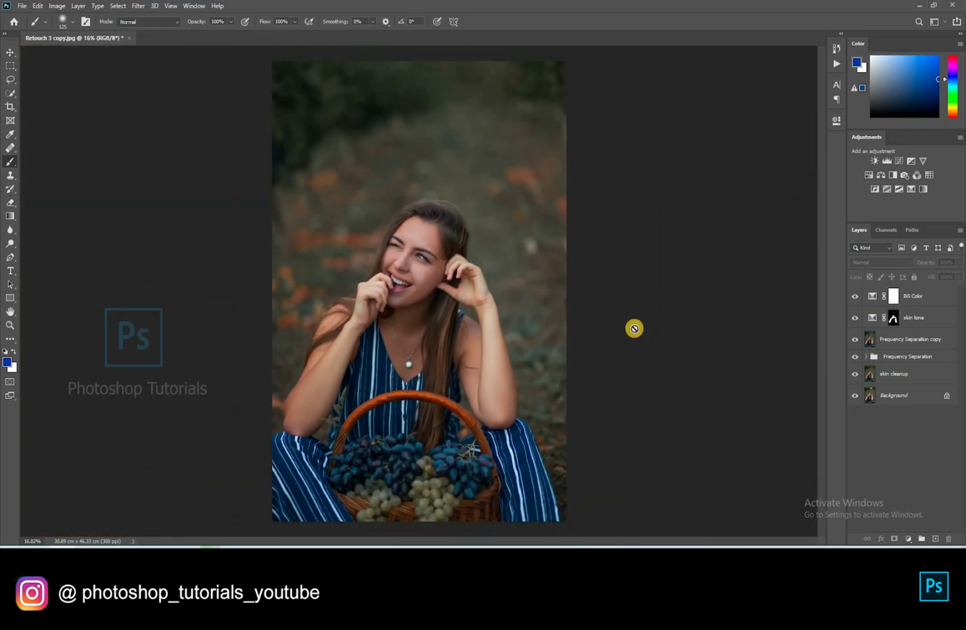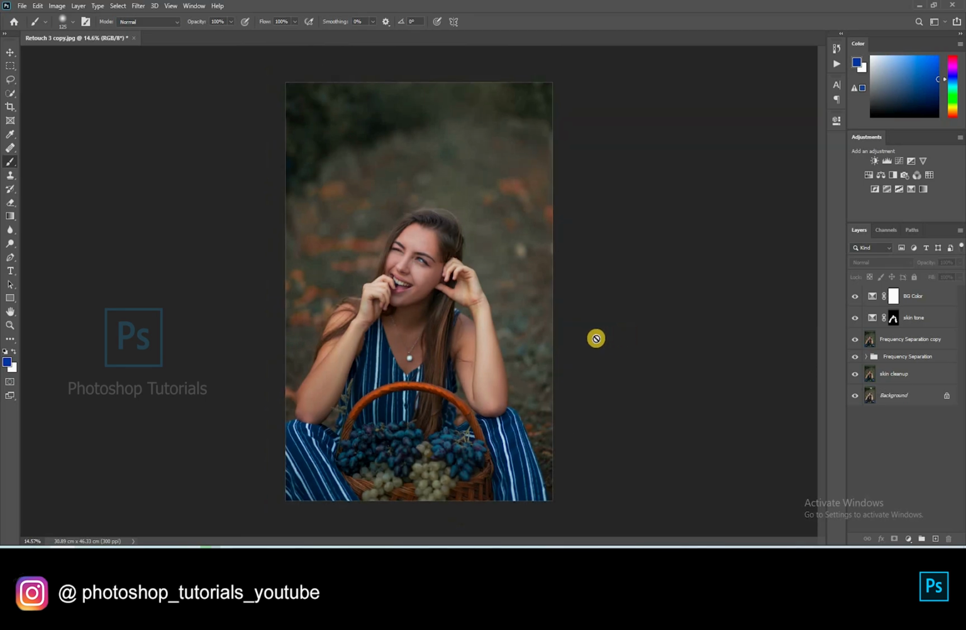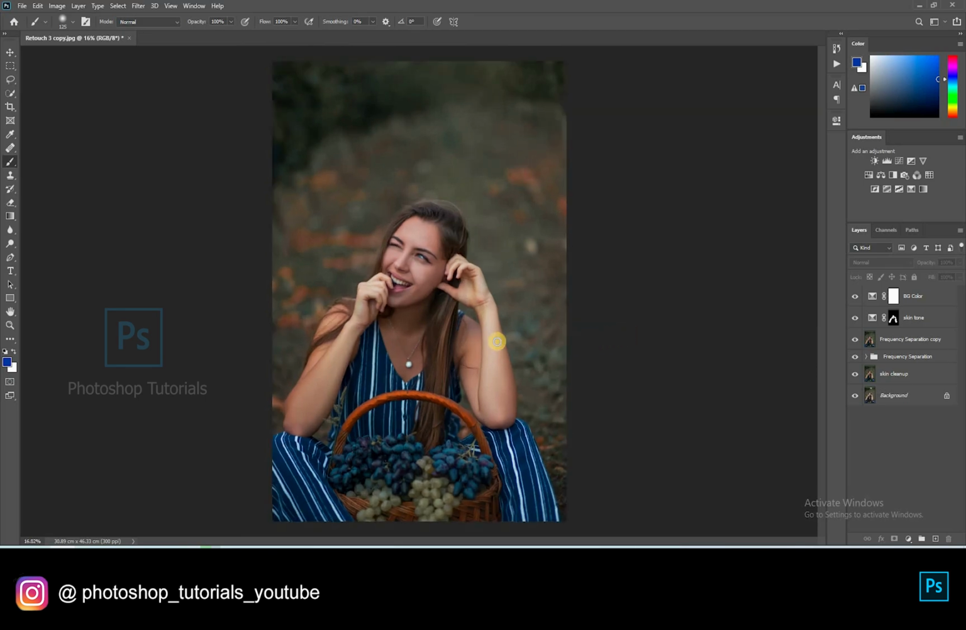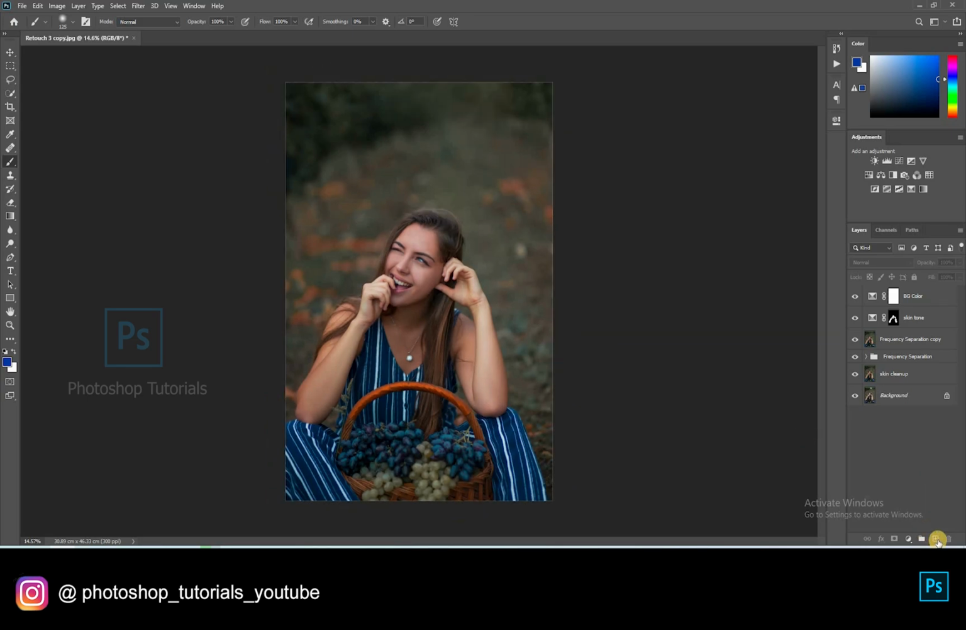Let's make the background look like it's blurred. But we're not gonna blur the background. This is a kind of a trick which makes your subject to look like it's sharper. We are gonna brush the background basically. Now let's get into it. Open a new layer.